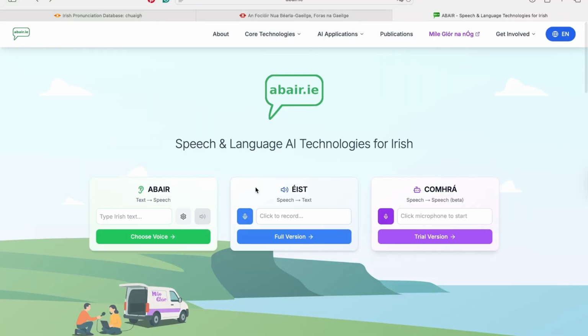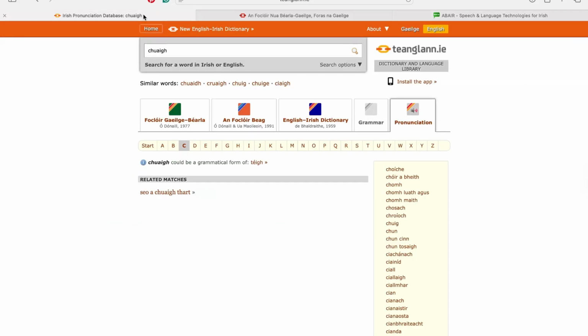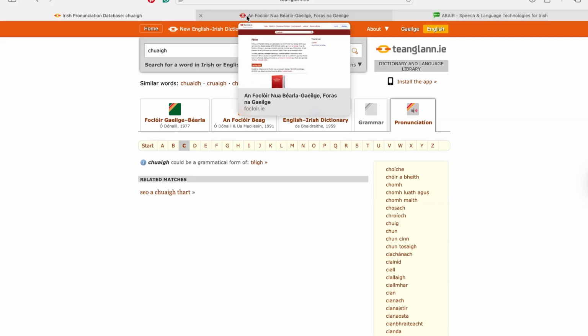I actually have to admit I haven't tested the other features on Abair.ie because I think they're geared towards learners. You can type in something and you can hear yourself saying it. And then there's a core feature, which is a beta, a trial version, which I still have to try. So I haven't tried them. But for homework, for learning, what I would use Abair.ie for is hearing things that can't be found on Teanglann.ie, especially whole sentences if you're reading with the kids.